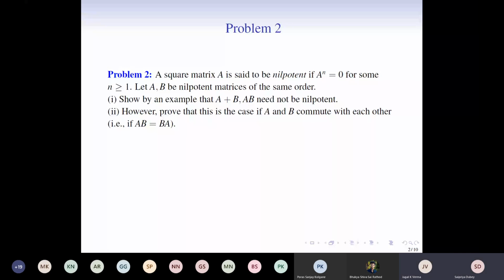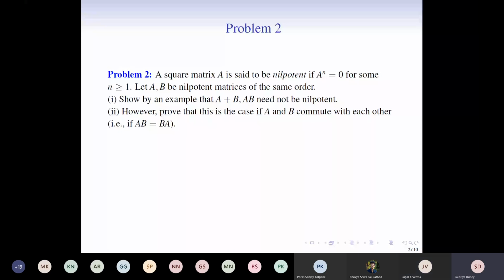They are asking what is the meaning of the order of a matrix. Order of a matrix is the size. If it's a square matrix, then size is the same as the order of the matrix. And I think they're asking about the order or the nilpotency index. So that is the minimum n such that A to the n equals 0. Fine. So you can proceed.